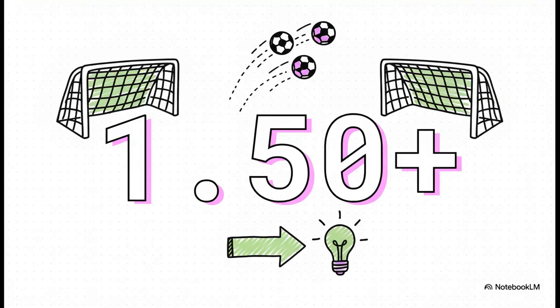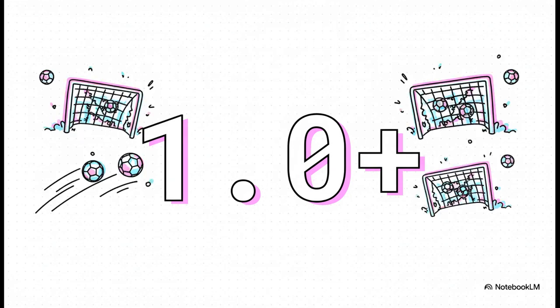Part 1 of our formula. The very first thing we're looking for is a team that is a proven goal-scoring machine. We need to find a match where at least one of the 2 teams averages 1.5 goals or more every single game. This is our first non-negotiable check for offensive firepower. But listen, a great attack on its own isn't quite enough. We need to create the perfect storm for goals, and that means we need some defensive weakness. So rule number 2 is just as critical. Both teams have to be conceding on average at least 1 goal per game. We need leaky defenses on both sides of that field.